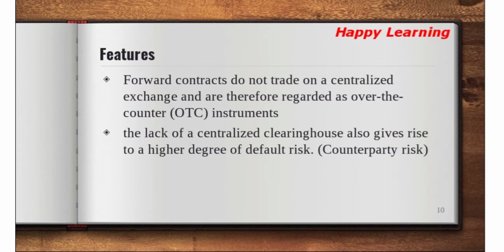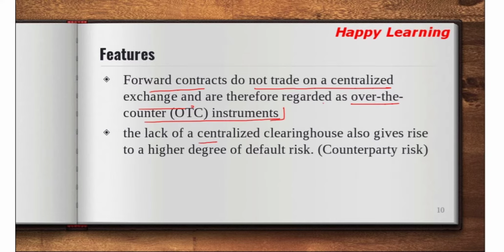Alright. So what are the features of a forward contract? Forward contracts do not trade on a centralized exchange like Intercontinental Exchange in the case of futures contracts, and are therefore regarded as over the counter instruments. So what are over the counter instruments? Over the counter instruments are those which don't trade on an exchange, and these instruments are customizable in nature.